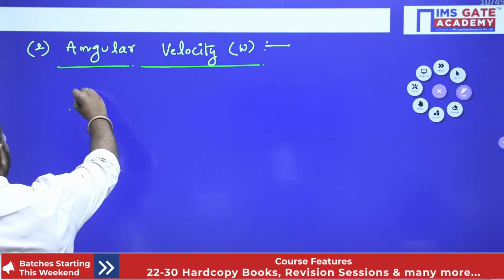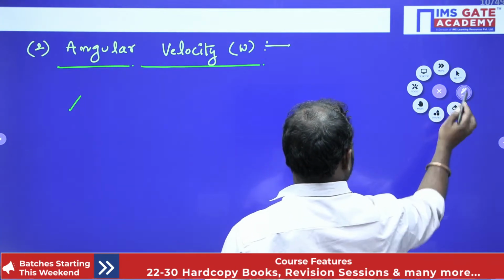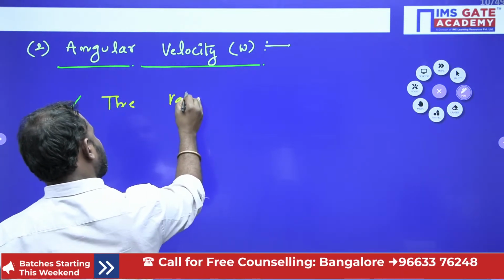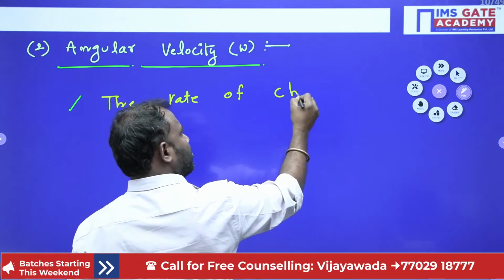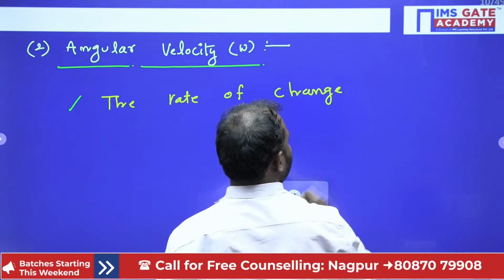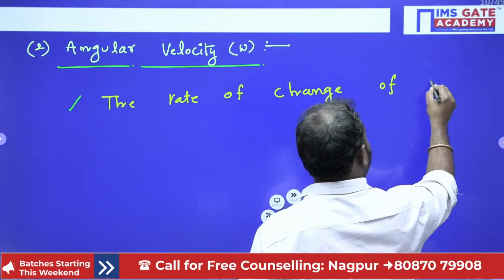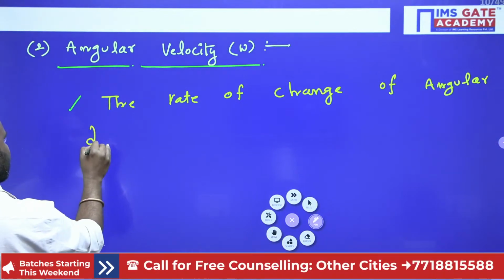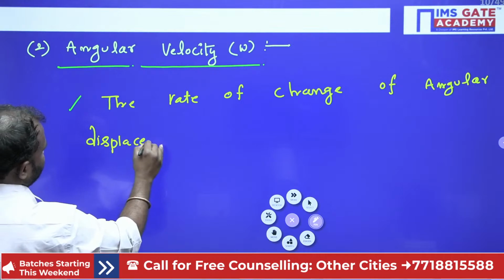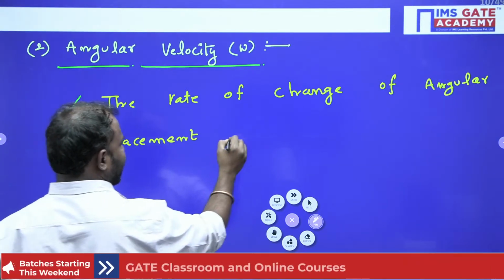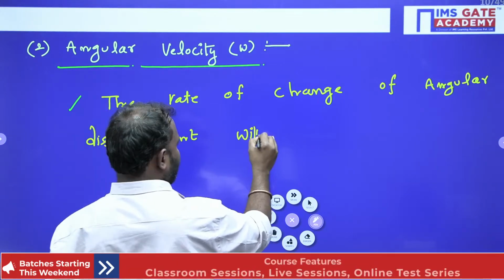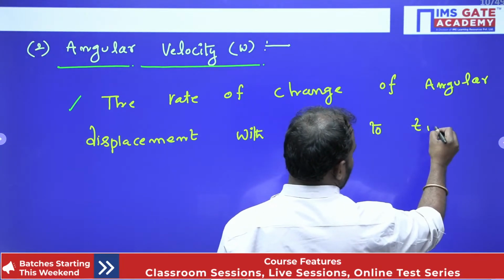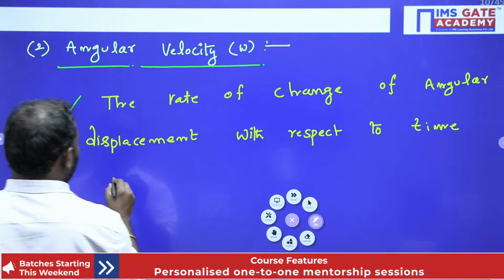Now here see, the rate of change of angular displacement with respect to time is called angular velocity.